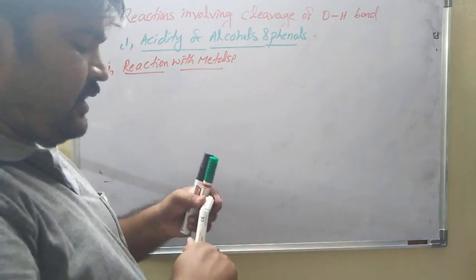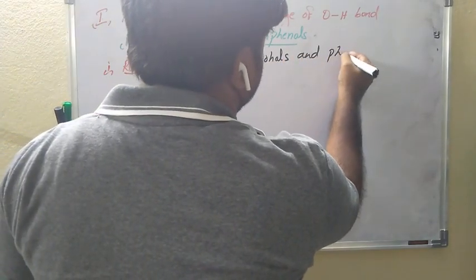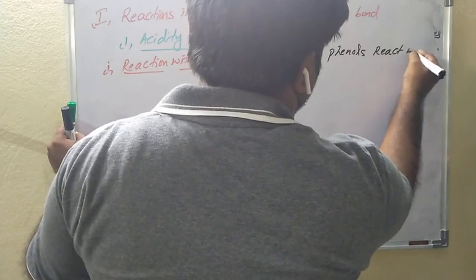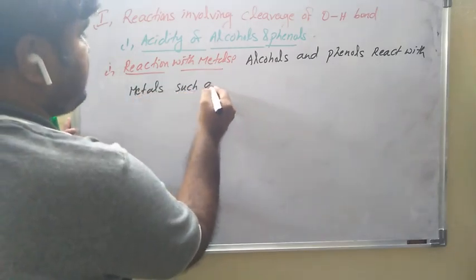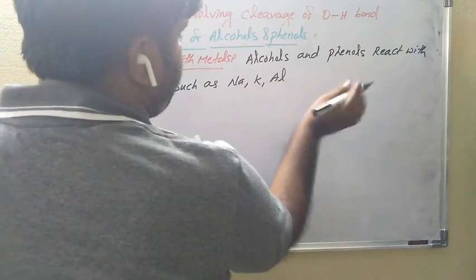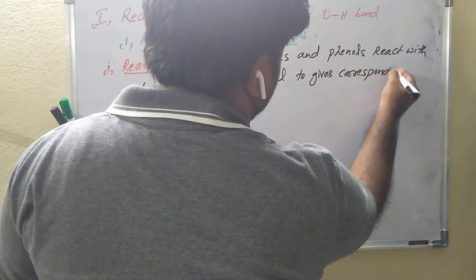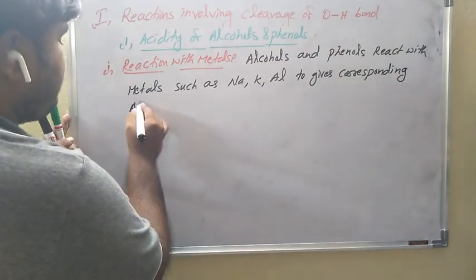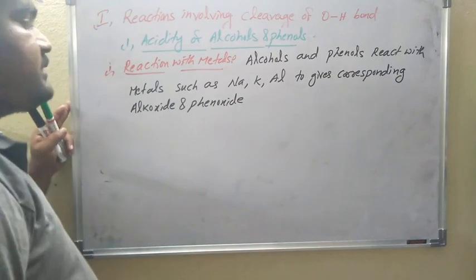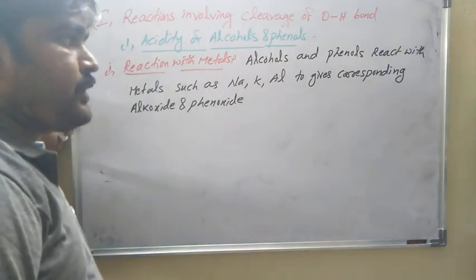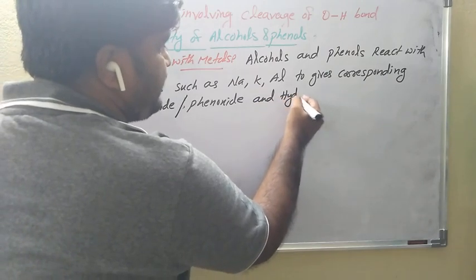So reaction with metals: alcohols and phenols react with metals such as sodium, potassium, aluminum, etc. to give the corresponding alkoxide and phenoxide, and hydrogen gas, H2.